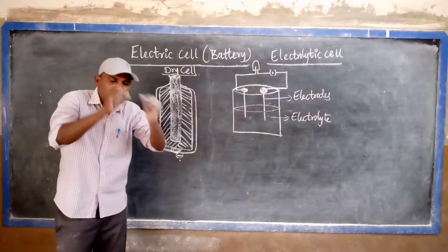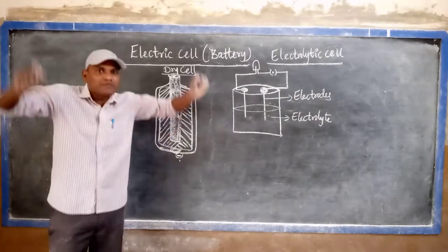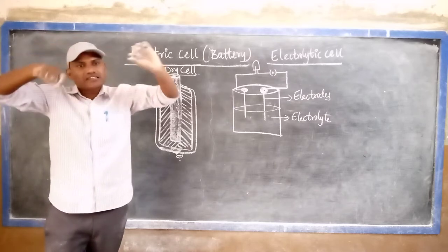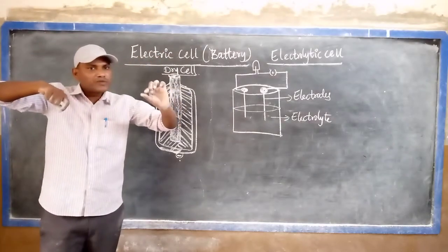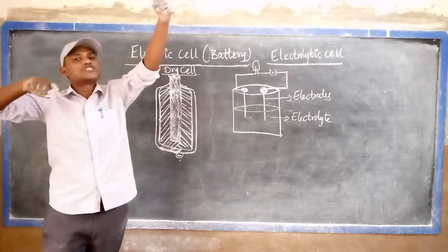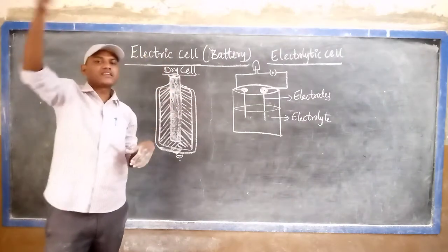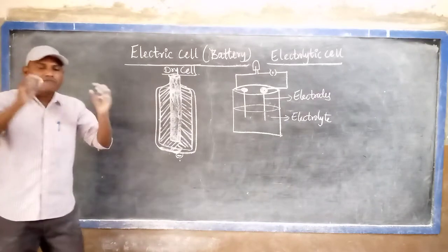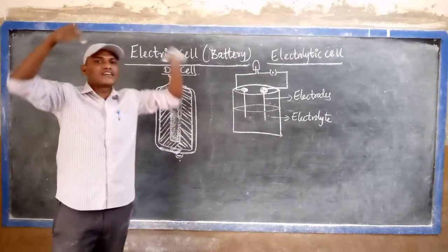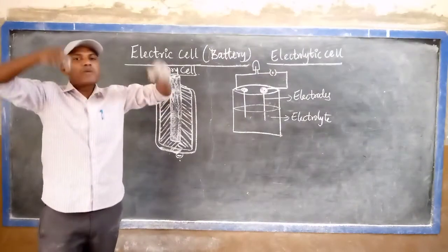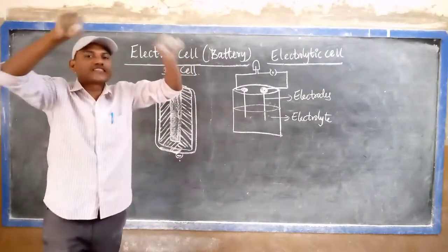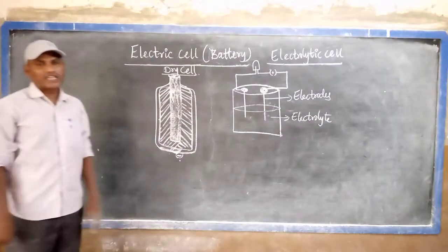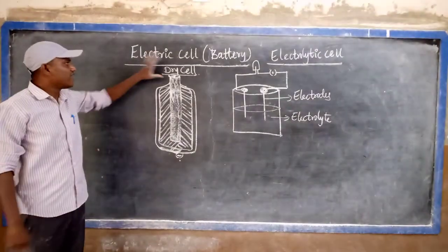When the terminals of the battery are connected between the two ends of a conductor, the end connected to the positive terminal has higher potential created at it. At the other end, lower potential is created. When the electrical cell is connected in the circuit, it allows a steady current in the circuit. Due to that, it is called a battery. That is the brief idea about the electric cell.